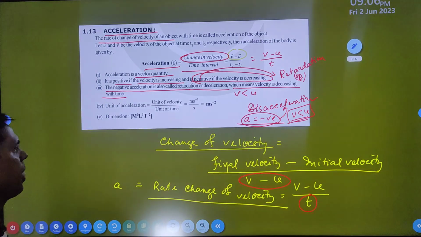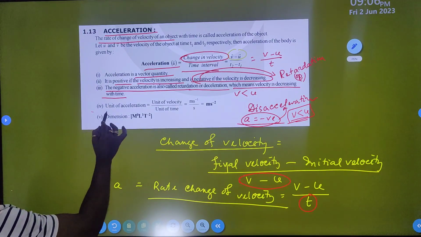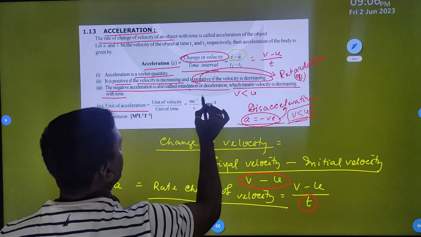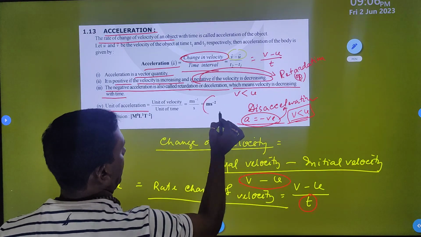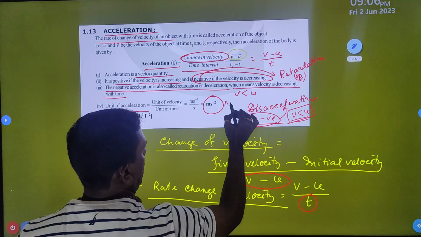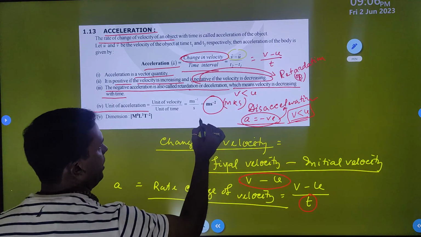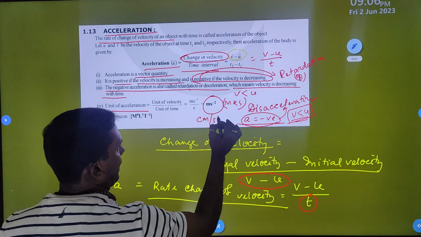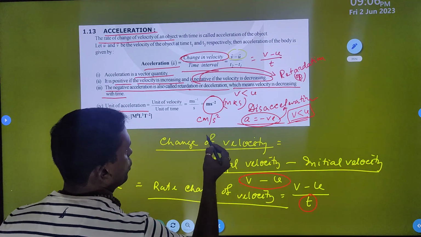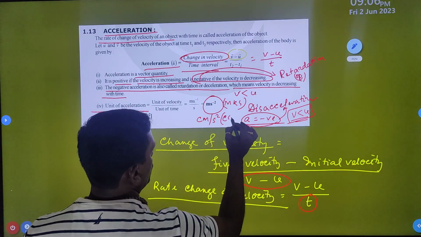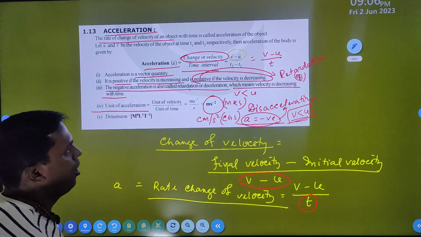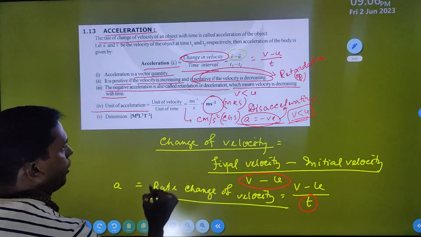Acceleration can be measured by meter per second squared, the SI unit, that is the MKS system. In the CGS system, it is centimeter per second squared. So these are the two units you can find.